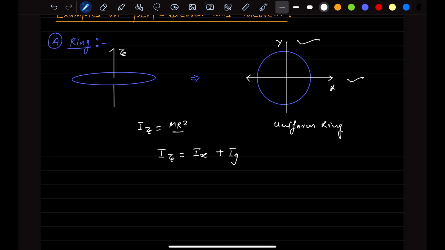So can you tell me, just think about it, the moment of inertia about the x-axis and y-axis, will it be equal or not? Why should it be equal? If the mass distribution and the perpendicular distance from the x-axis and about the y-axis are equal, then the moment of inertia should be equal, right? I can say that because if I look about the x-axis and y-axis, the mass distribution is equal. So that's why Ix is equal to Iy. And how do you know? By symmetry.